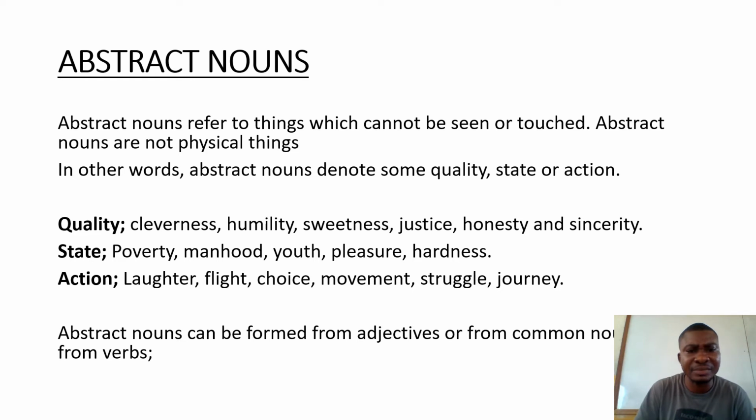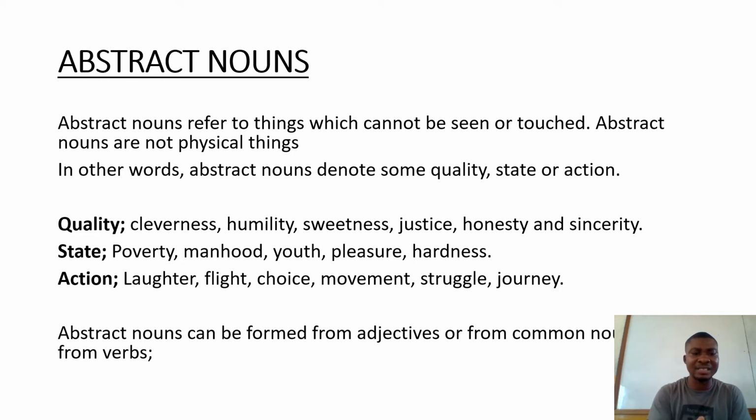Then we have state. Abstract nouns in a state form: poverty, manhood, youth, pleasure, hardness. It is in a state form because it is based on condition, the state at which the thing is. It is based on certain conditions. So poverty, a state of condition, manhood, youth.